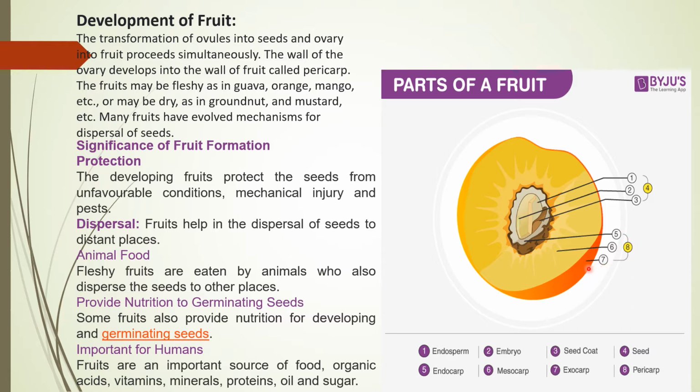Fruits contain a large number of seeds. You know very well, what is a seed? Seed is a fertilized ovule. The ovule will change into the seed, and the embryo is present in the ovule. Seeds can be present in very large numbers also. For example, there are thousands of tiny seeds present in orchid fruits, Orobanche and Striga.